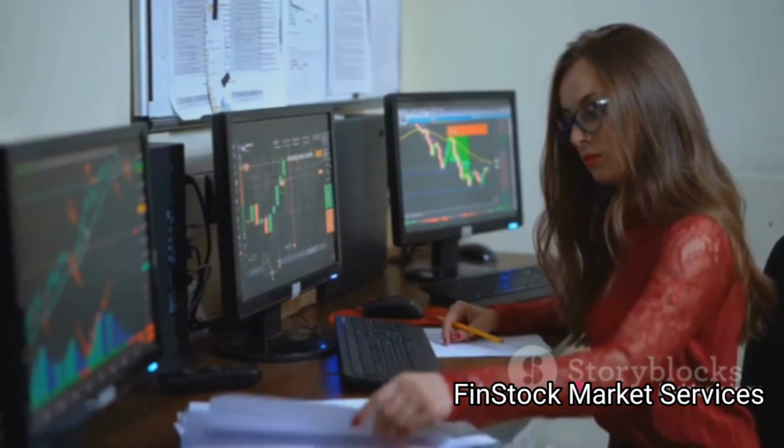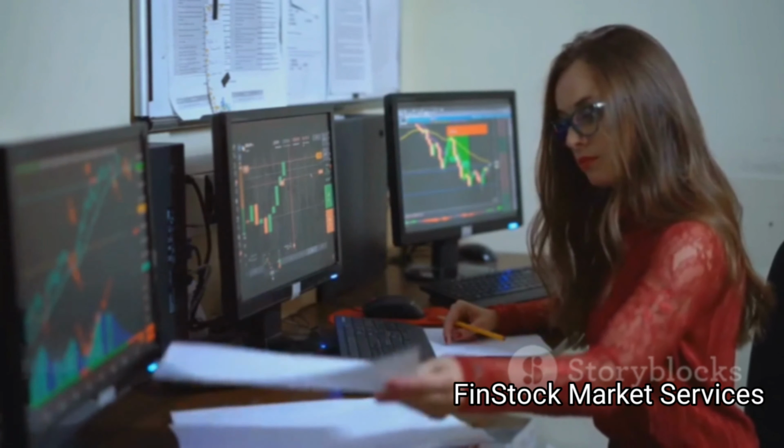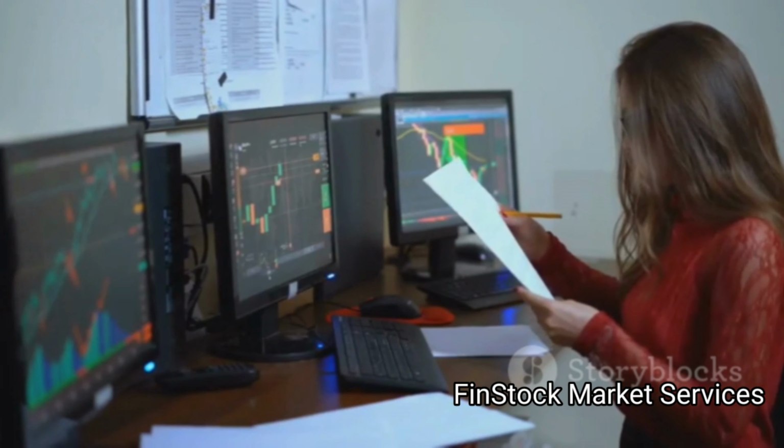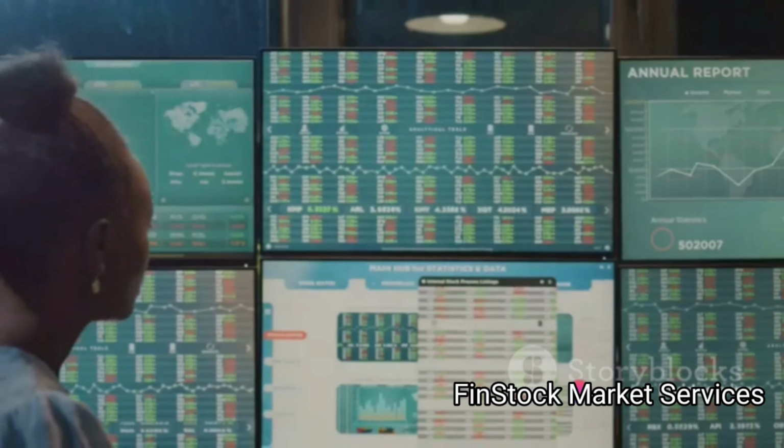The key difference between options and futures lies in the obligation. Options give the right, but not the obligation, to buy or sell the underlying asset.